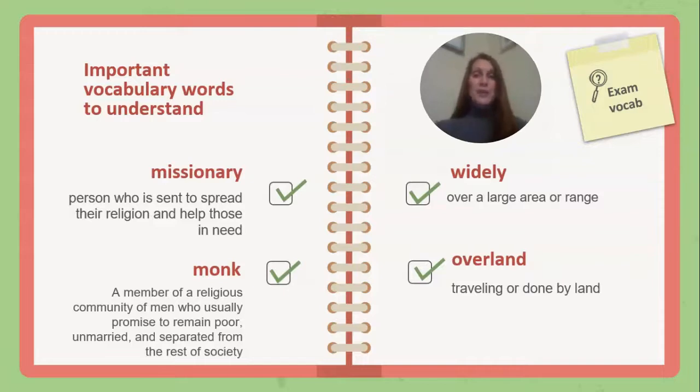Important vocabulary words to understand. A missionary is a person who is sent to spread their religion and help those in need. A monk is a member of a religious community of men who usually promise to remain poor, unmarried, and separated from the rest of society. Widely means over a large area or range, and overland means traveling or done by land. So no water access, no air access, just traveling done by land.